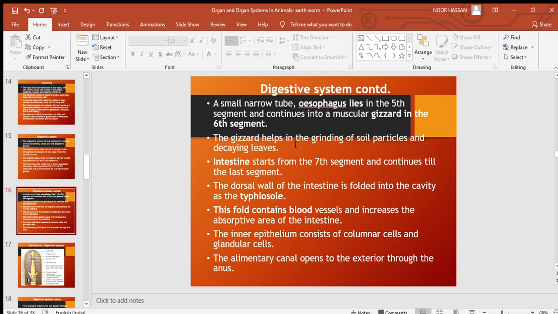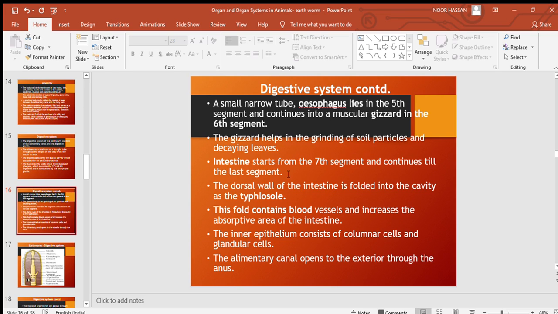The gizzard helps in the grinding of soil particles and decaying leaves, because the earthworm takes in soil particles also. The intestine starts from the seventh segment and it continues till the last segment. So after mouth, buccal cavity, pharynx, esophagus, then gizzard, from the seventh segment starts the intestine and it continues up